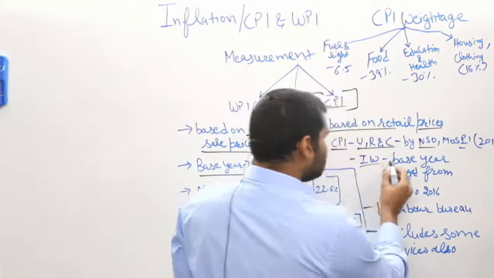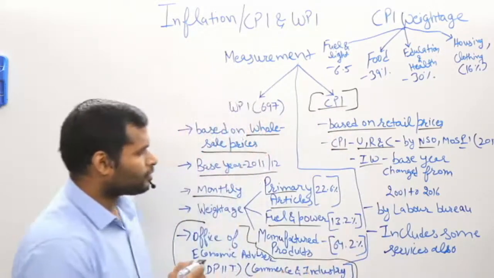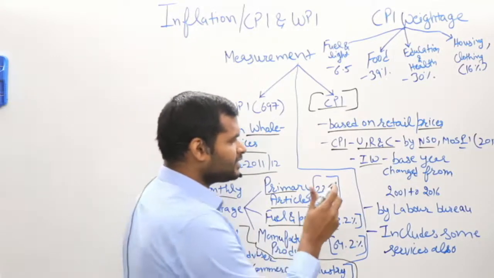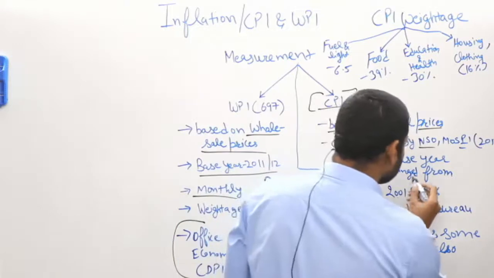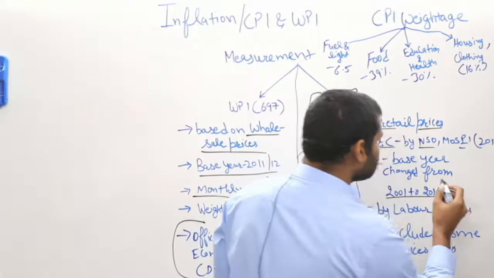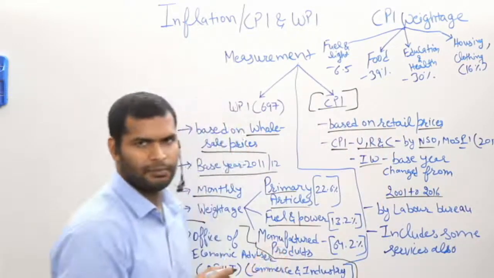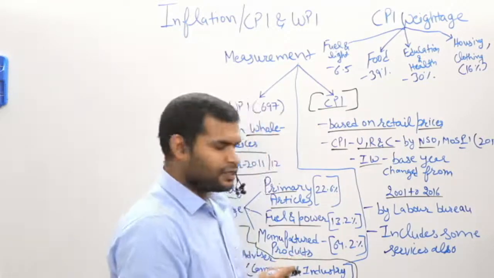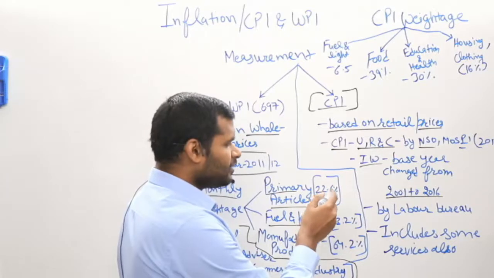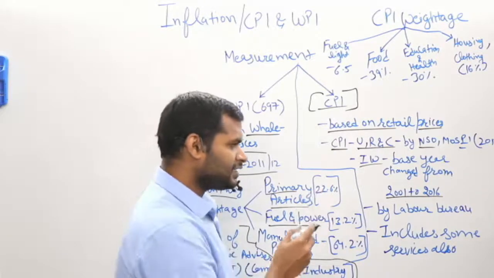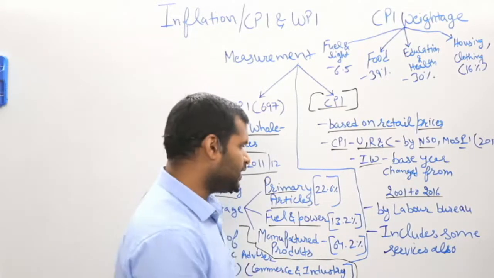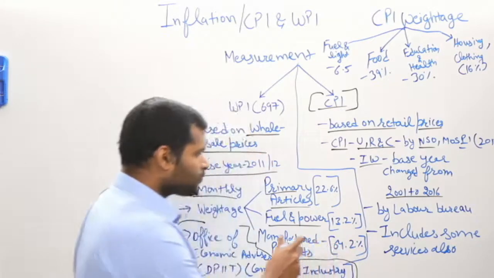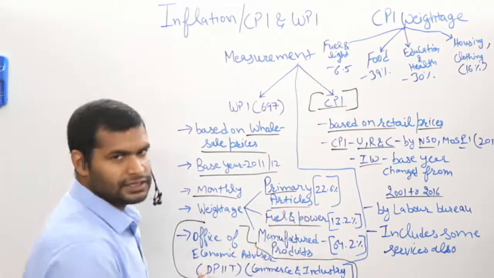Recently, to be very precise yesterday, the government has changed the base year of this CPI-IW from 2001 to 2016. This index is released by the Labor Bureau, and it also includes certain services.